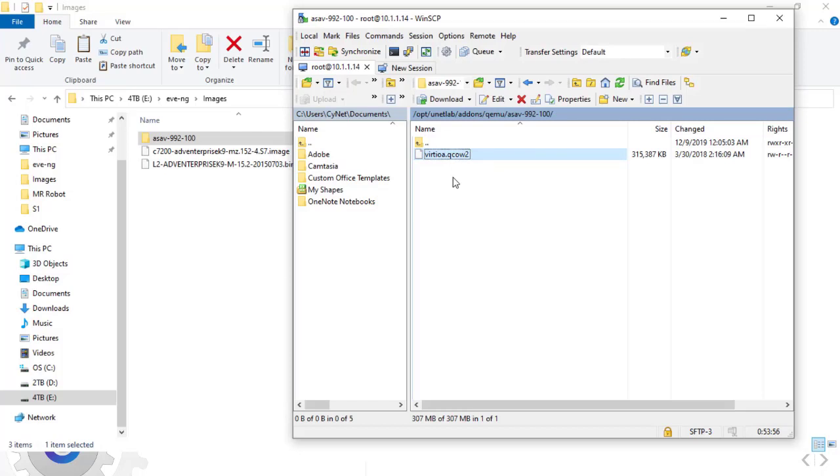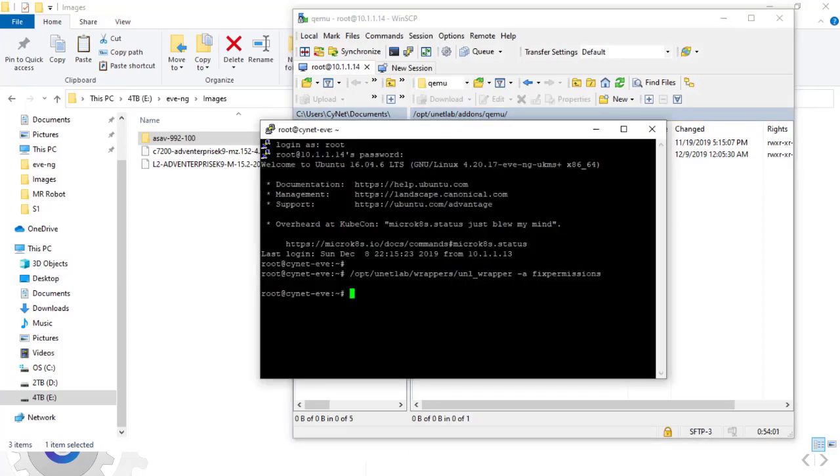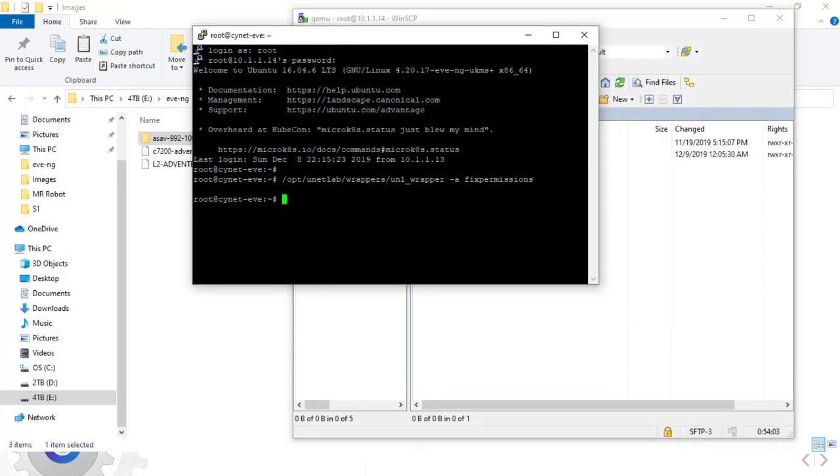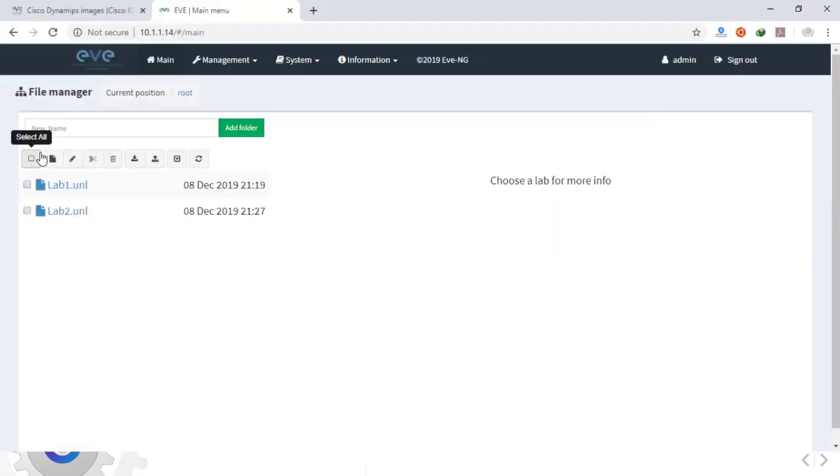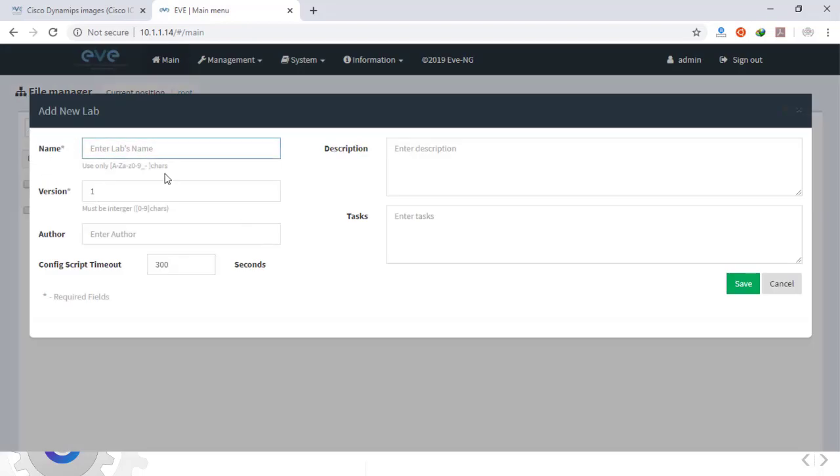So again, after adding a new file to EVE-NG, we must use the wrapper command. So first, we should go to the specific location where our Qemu file is located, and we'll apply the command /opt/unetlab/wrappers/unl_wrapper -a fixpermissions. And we'll go back to the EVE-NG interface and build a new lab and add a new node here, which is ASAv.